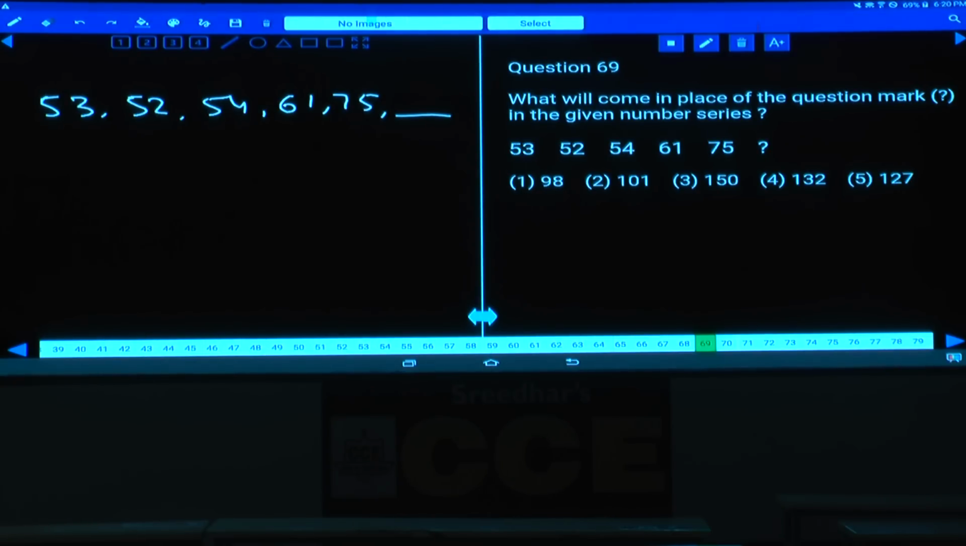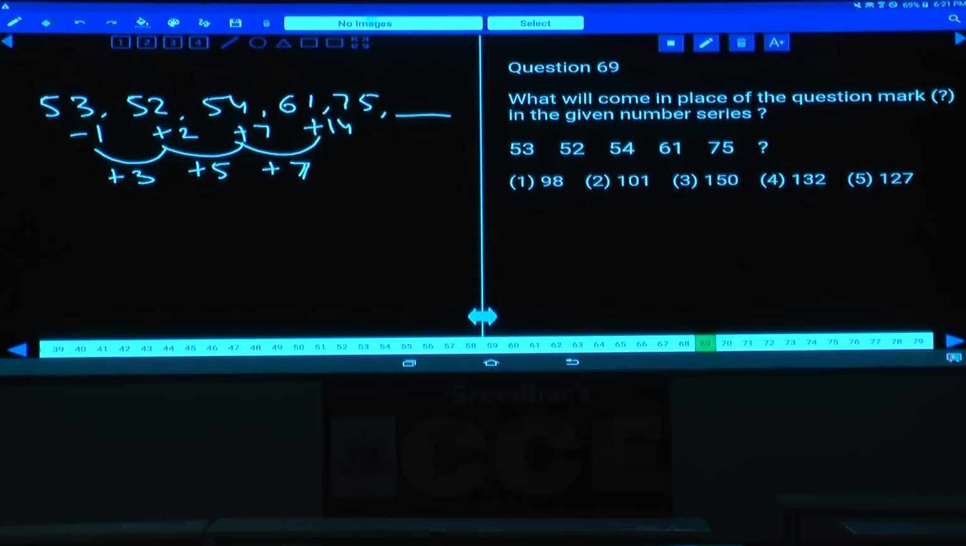Then 53 and 52, minus 1, 52 and 54, plus 2, 54 and 61, how much? Plus 7, next one 61 and 75. The difference between these two is how much? Plus 14. Yes, what is the relation between these? Minus 1 plus 2 can be written as plus 3. 2 and 5 can be written as 5. 7 and 14 can be written as 7.